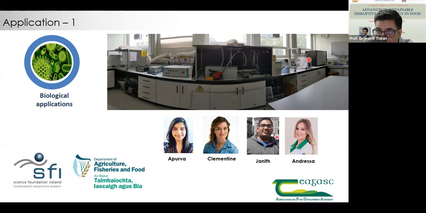This has a plastic vessel around it in a cone, and there's a flat probe used for a range of different applications. These are some of our researchers who've been working on biofilm application, dried food ingredients, and also cancer research. So that's ongoing work related to ultrasonics for different biological applications.